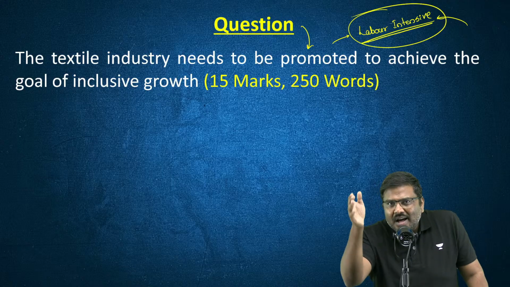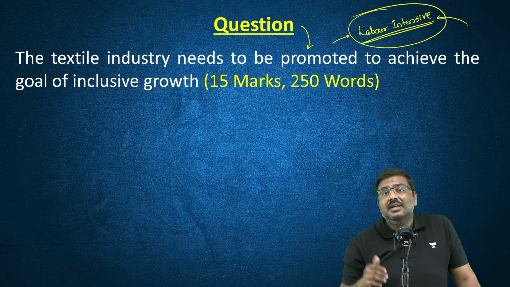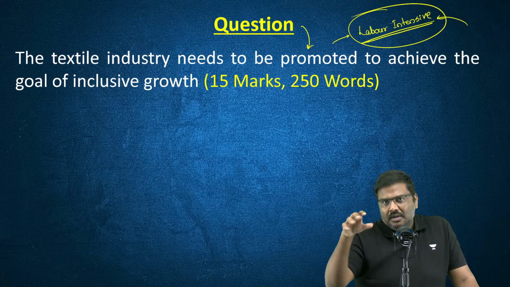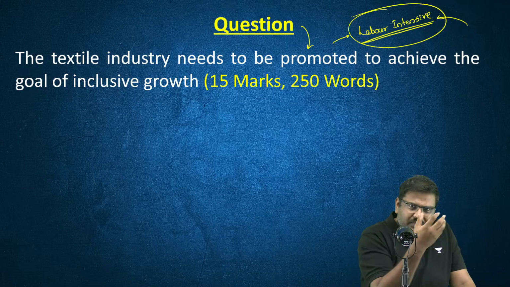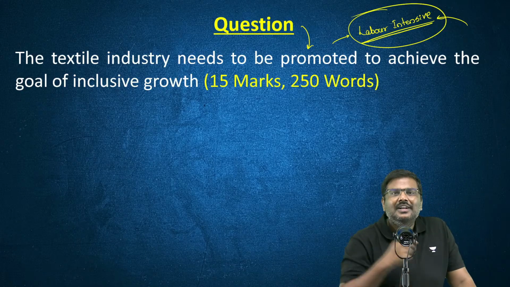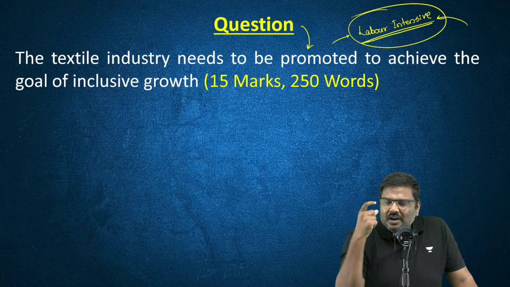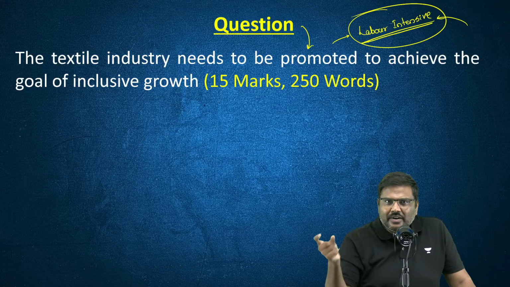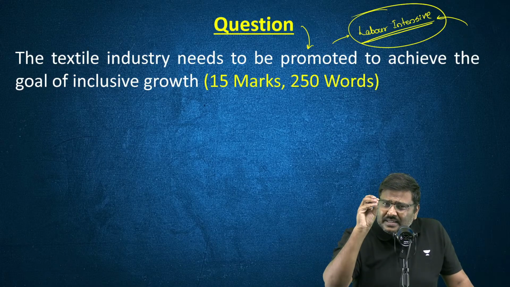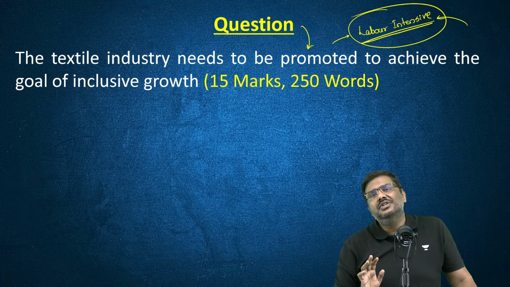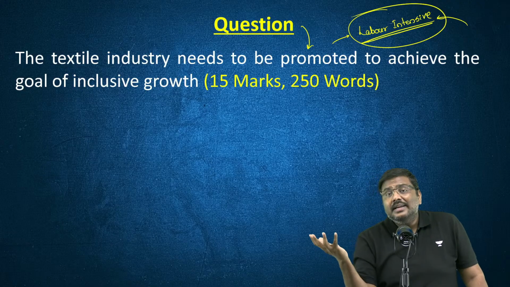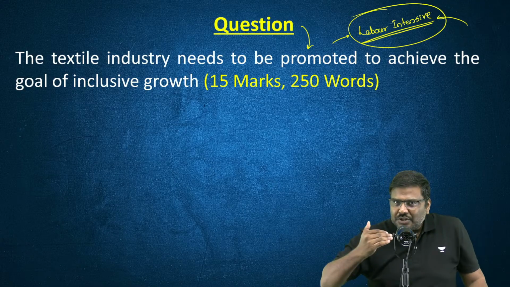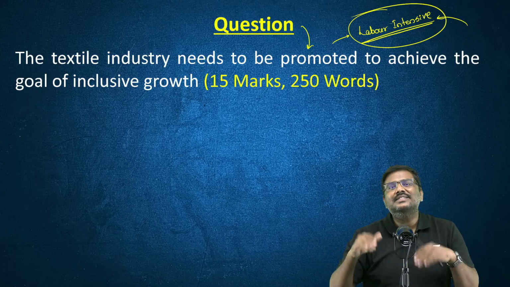India's exports are less than $40 billion. Which means we are one of the largest exporters, no doubt, but in terms of percentage, our share of the total trade is very, very small. And it's a labor intensive sector, so we need to promote the textile sector.